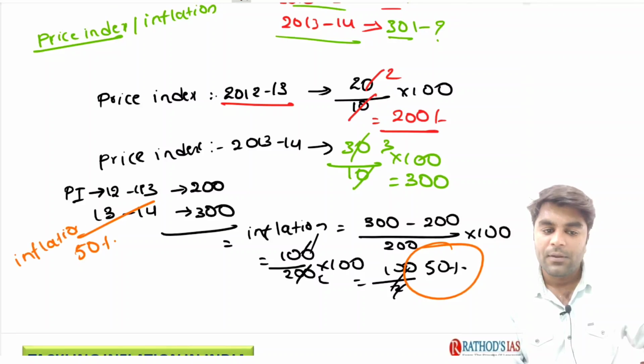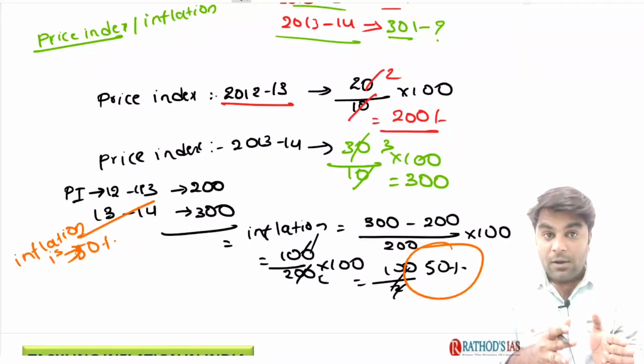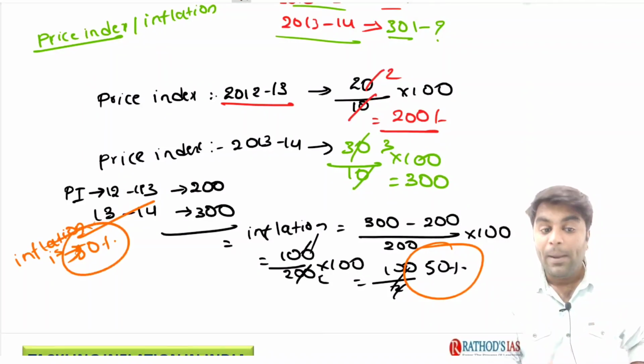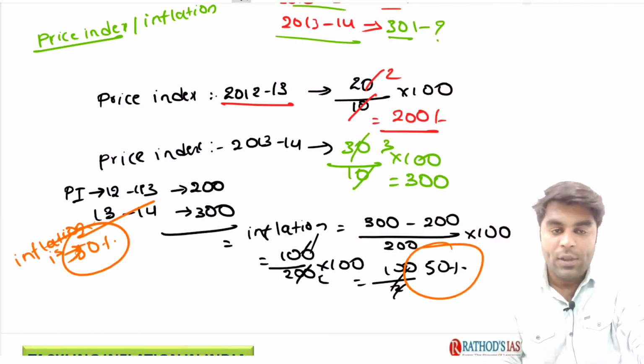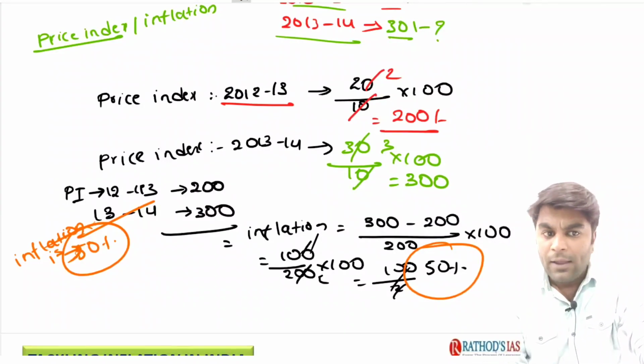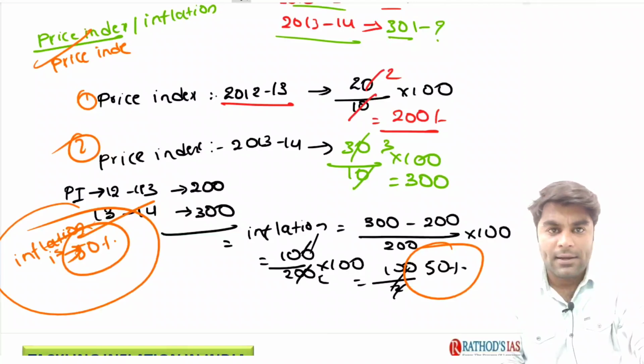Inflation is 50%. So, the prices of the pen increased by 50%. This is how you calculate the inflation, guys. I hope you understood. First, we need to calculate the price index, and then we calculate the inflation rate in such a way. I hope you clearly understood how we calculate the inflation.